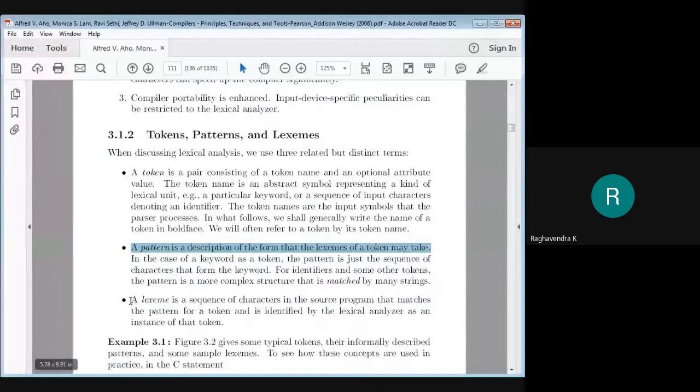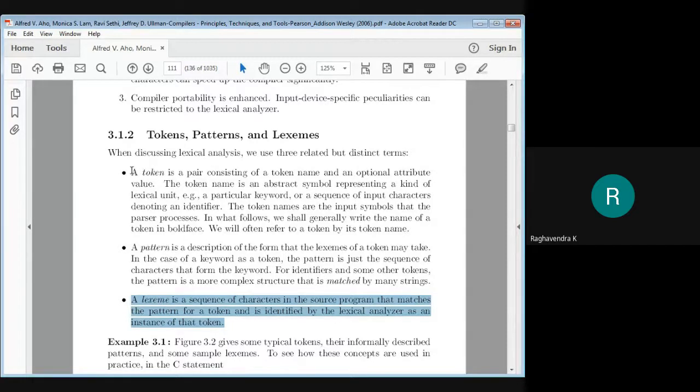And what exactly is a lexeme? A lexeme is a sequence of characters in the source program that matches the pattern for the token, and is identified by the lexical analyzer as an instance of the token. Let us look at examples for each of them: what's a token, what's a pattern, and what's a lexeme.